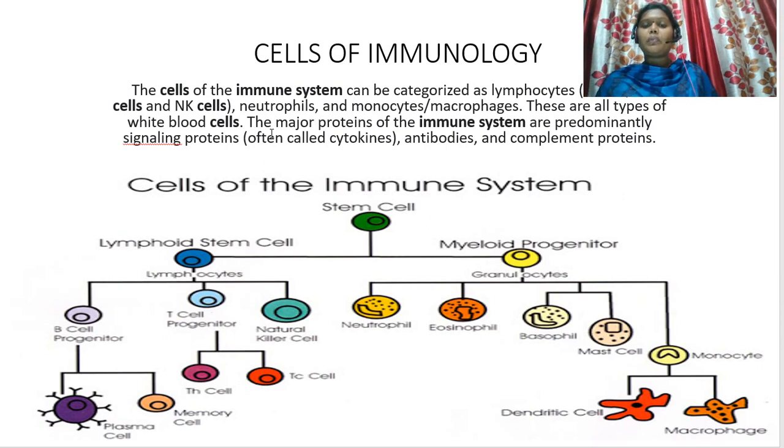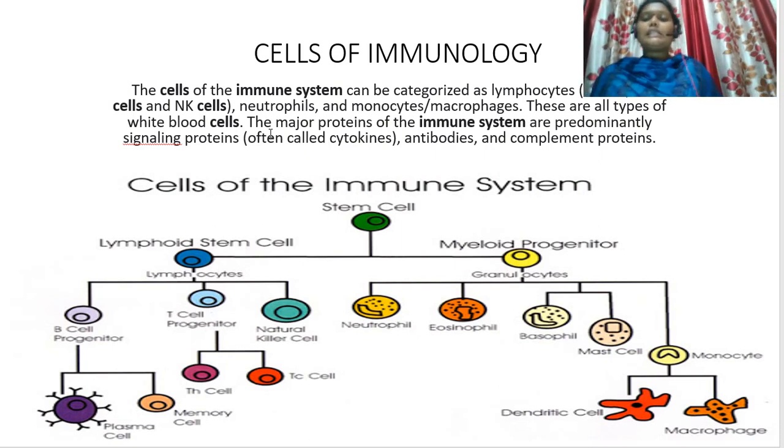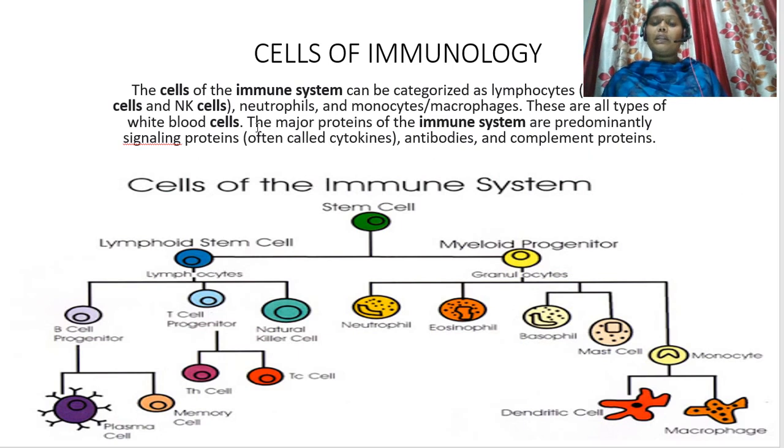Today I am going to explain about the cells of immunology. Before that, I want to give the definition of immunology. So, what is immunology? Immunology is a study of the immune system, an important branch in the medical and biological sciences.